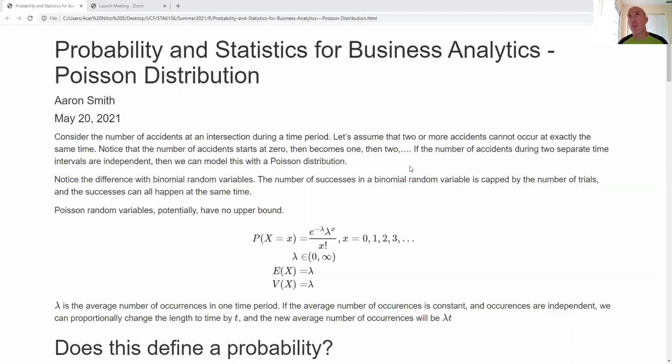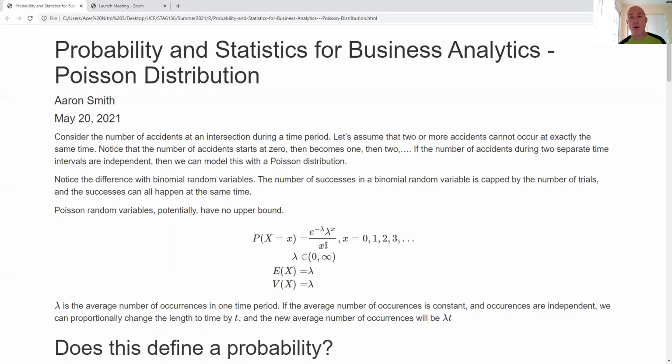Even if they're only independent and not identically distributed, we can still do things, but it's mathematically more complicated, and we're not going to talk about it here.